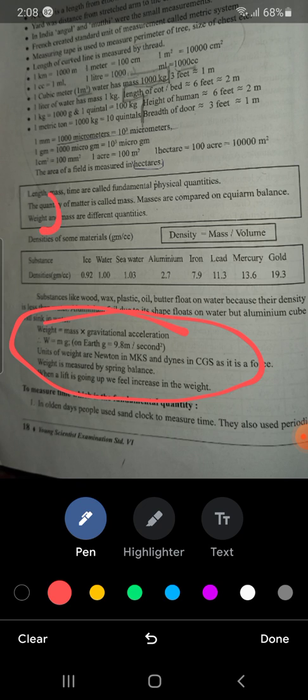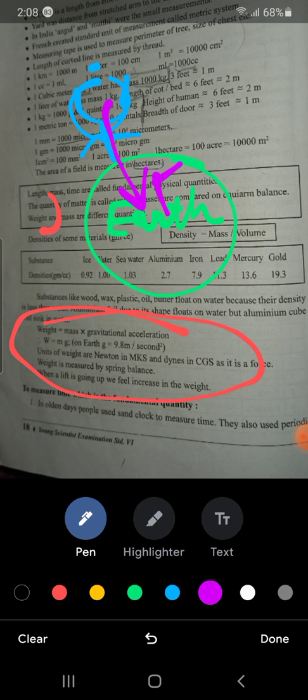This means weight, actually the thing is, see, this is our mother earth, and we are standing here. Earth is pulling us with a force, and that force is known as gravitational force.